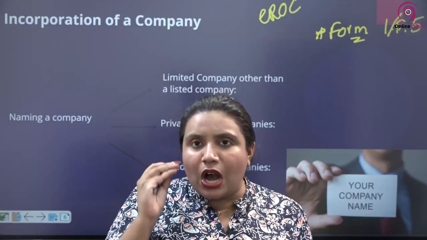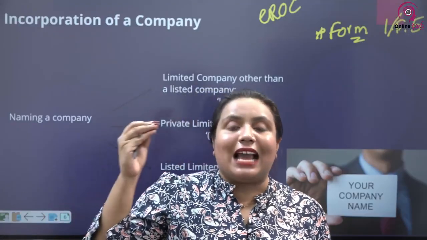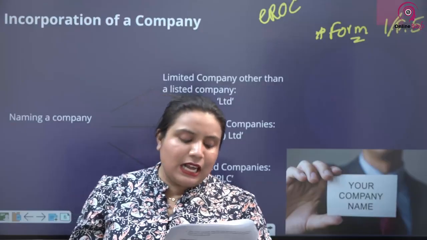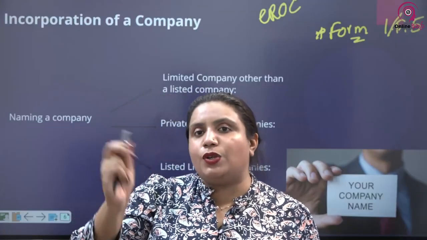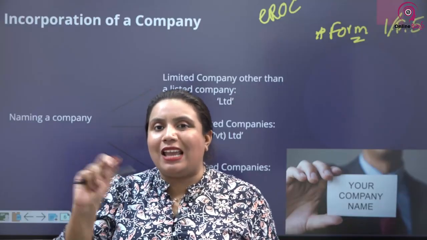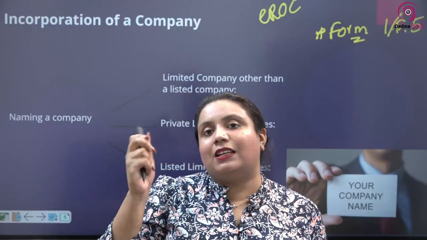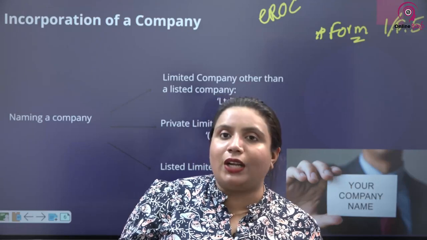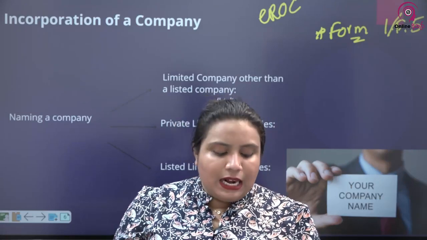You can't use a company name which is either identical or very much similar to the name of another company. So to that effect also you usually tick up. We have to tick up in the EROC platform. You have to tick a particular box as the declaration to say that the company name that you are using is not identical to the company name of another company.